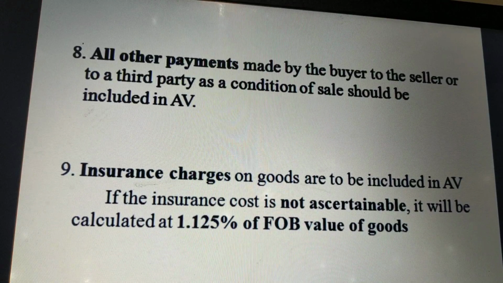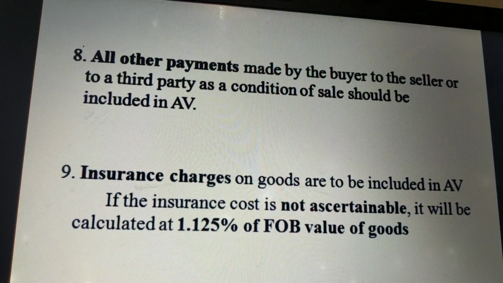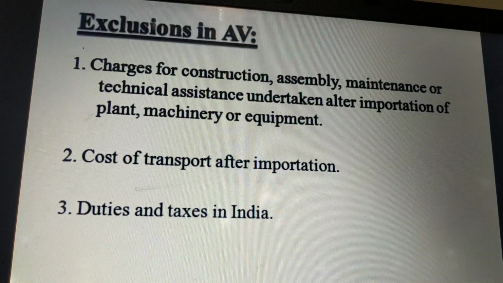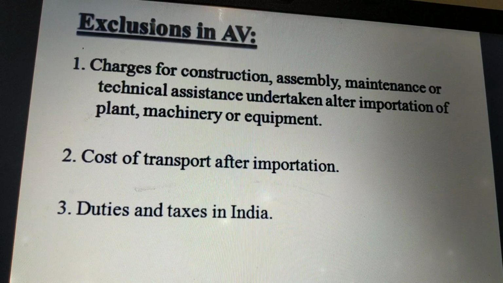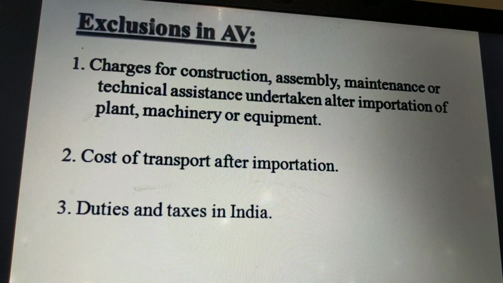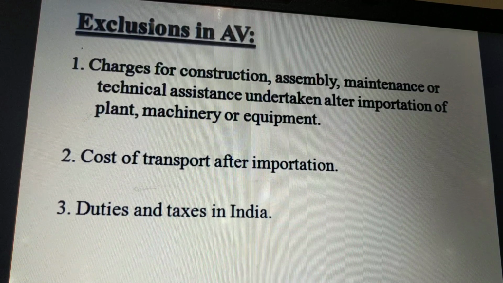So all these are the items to be included in the assessable value while computing for the purpose of customs duty. Next is about exclusions, that means the items to be deducted while calculating the assessable value. First one is charges of construction, assembly or erection of plant and machinery or equipment at the place of importer.